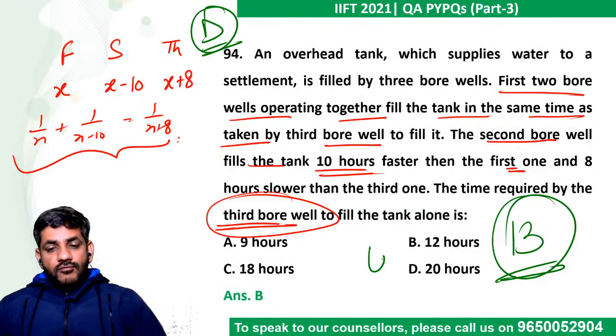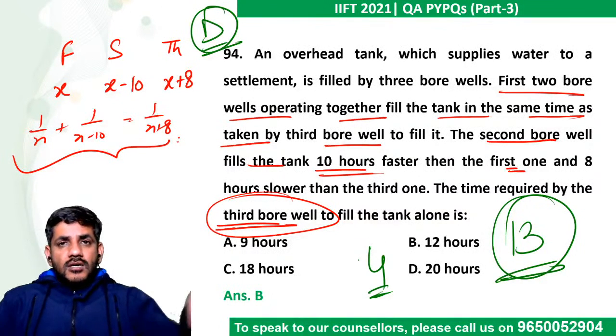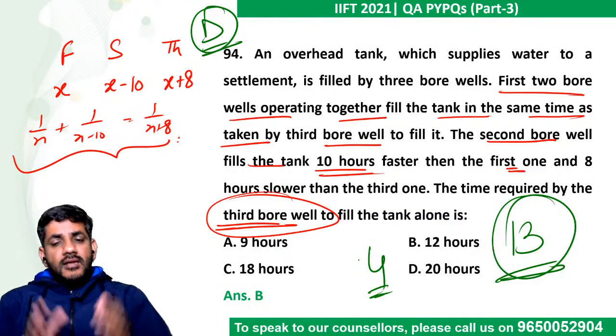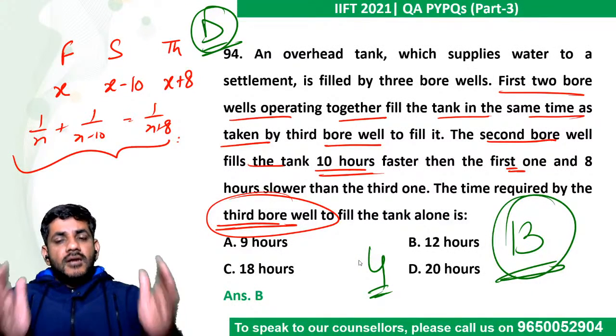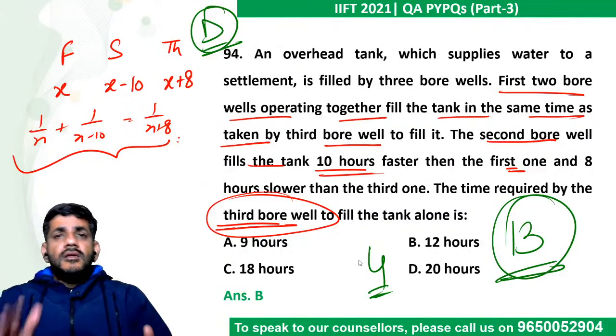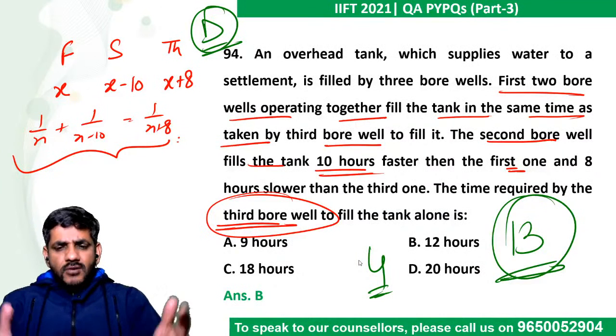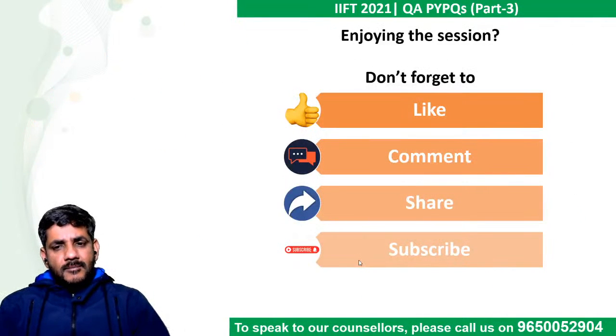Cutoff was somewhere around 4 in this year. Total cutoff was around 35, 36. Every year we are finding that in the IIFT QA section, cutoff is roughly 3 times what you can score in this section. So why don't you score it? Just find out the easier ones and do them, guys.